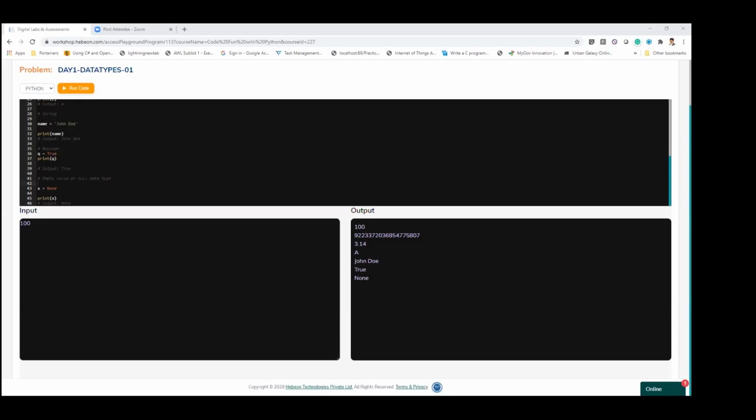And assigning multiple values to multiple variables at once, instead of doing one at a time, you are going to do it all together. And assigning the same value to multiple variables. Now the values of x, y, z are the same, right? Because x equal to y, y equal to z, then finally the value for z is the same. If you type welcome here, then all 3 variables will print welcome.